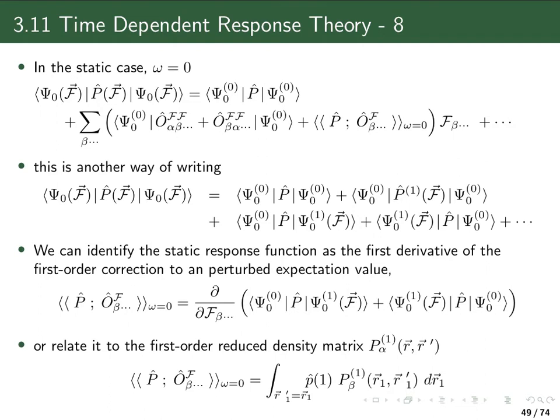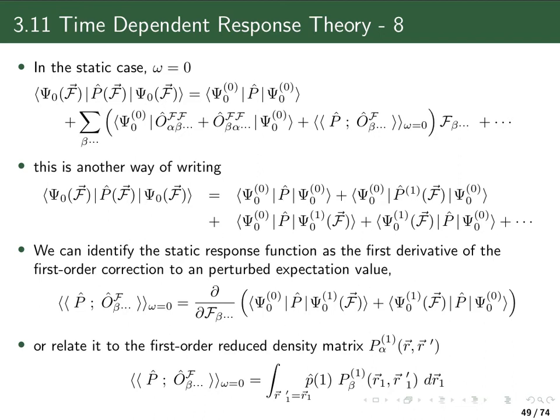But from the comparison of this part with this here, we can then also identify our linear response function as being the derivative of these two terms with respect to a component of the field.